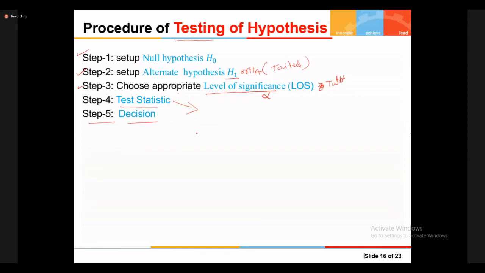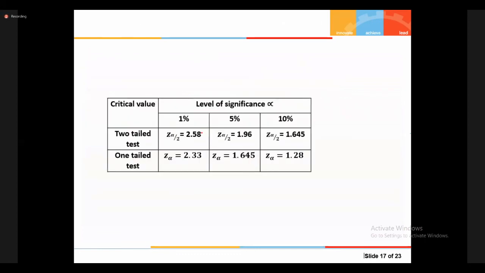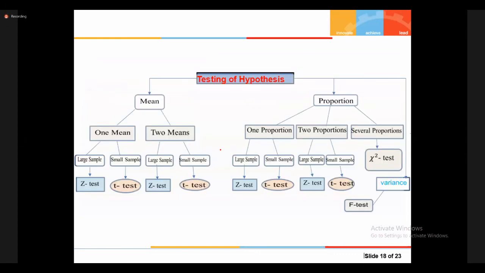Now we have large samples and small samples, and depending on that, only the fourth step may be different. Depending on alpha and the tail test, you can take the Z values, the critical values. This is the overall picture of testing of hypothesis.